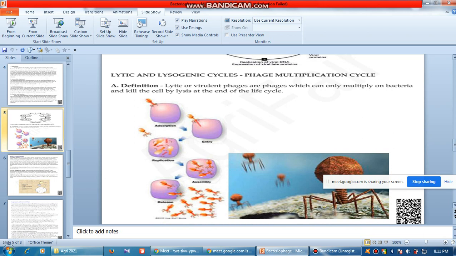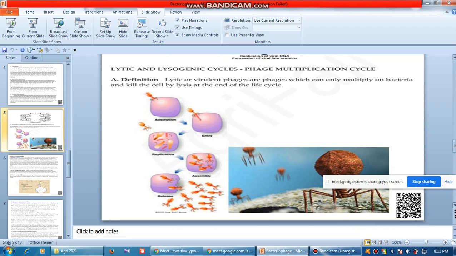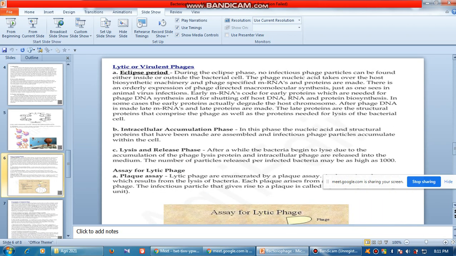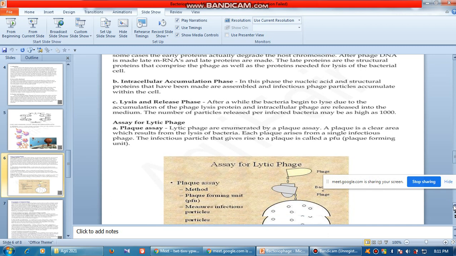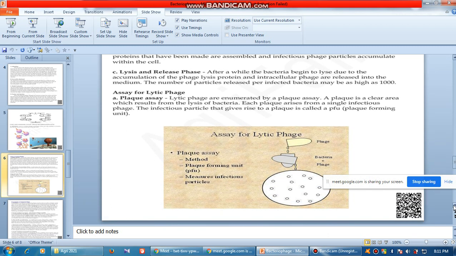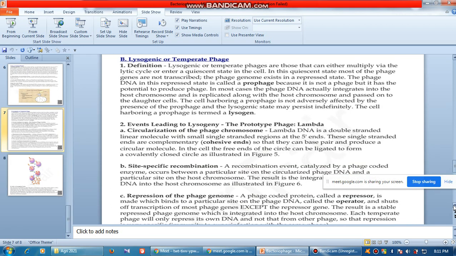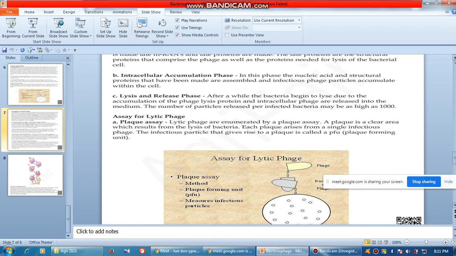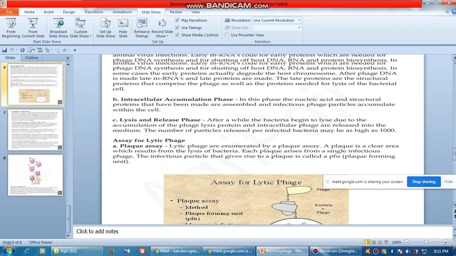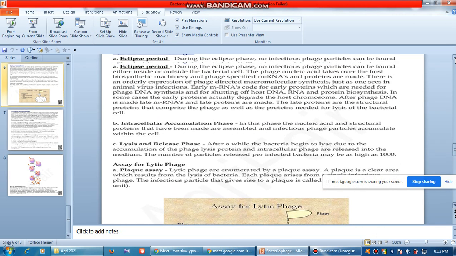Now lytic or virulent phase, as I have said, there are different specific phases of it. Okay, just hold on. Okay, so we will go ahead in the lytic cycle. You will get the material later on.